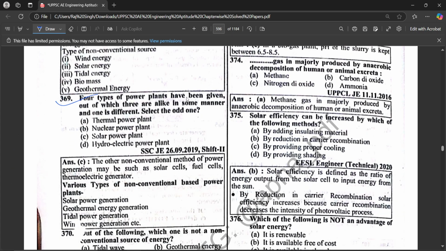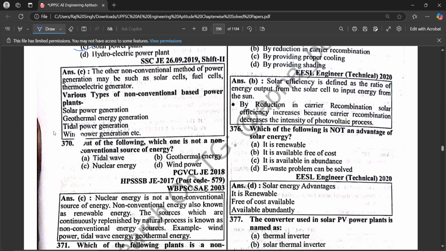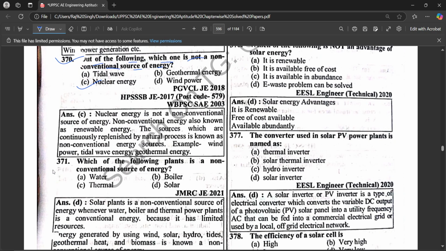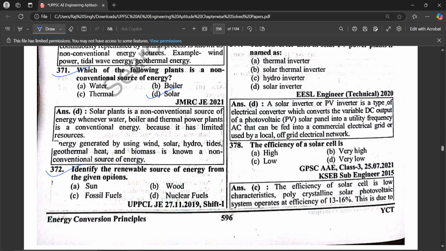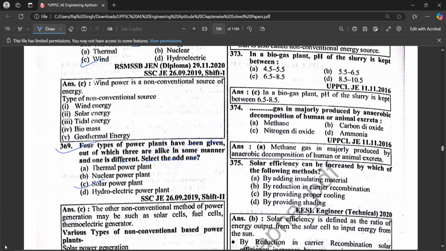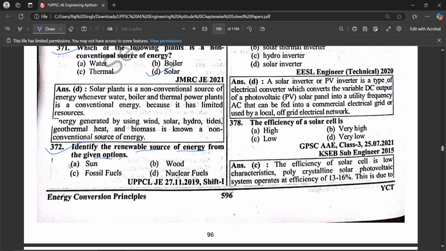Four types of power plants have been given, out of which three are alike in some manner and one is different. Select the odd one: the solar power plant. Out of the following, which is not a non-conventional source of energy? Nuclear energy. Which of the following plants is a non-conventional source of energy? Solar. Identify the renewable source of energy from the given options: A, Sun.